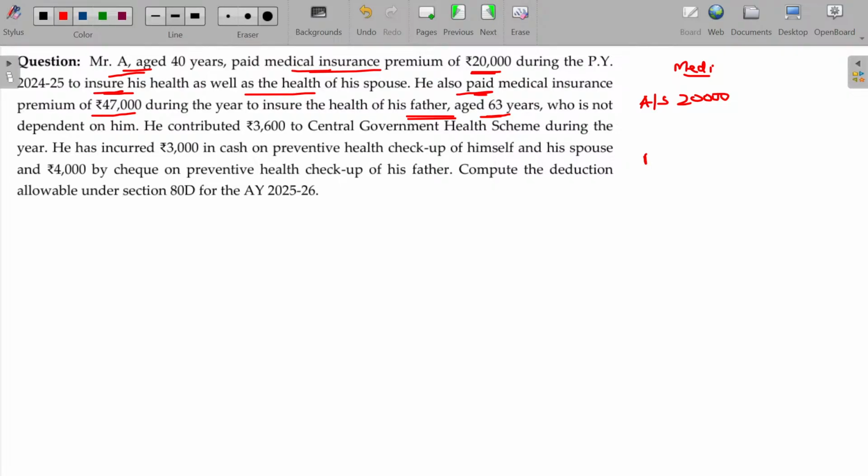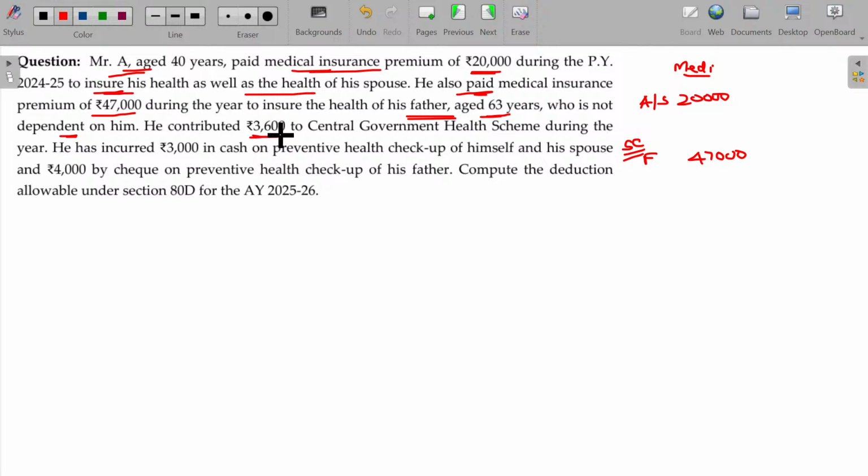Now, in case of father, he being a senior citizen, premium paid being 47,000, who is not dependent on him. Dependability is not required, but in case of children, dependability is a must.